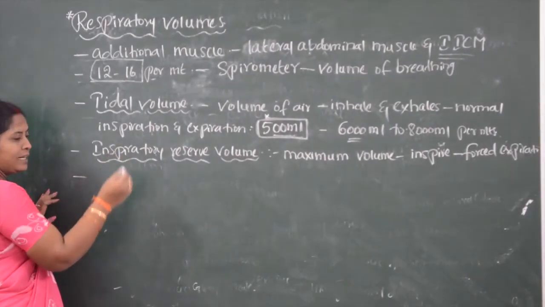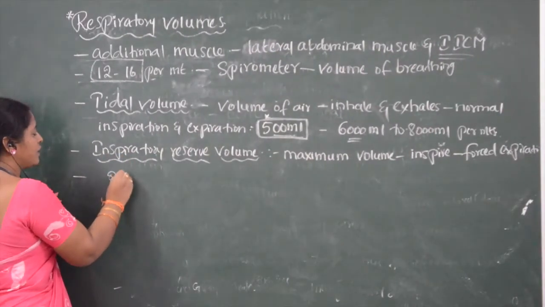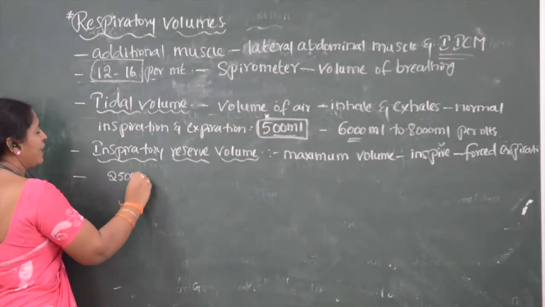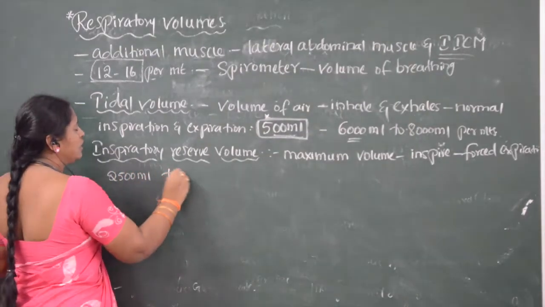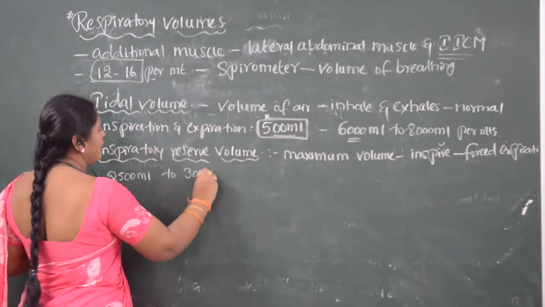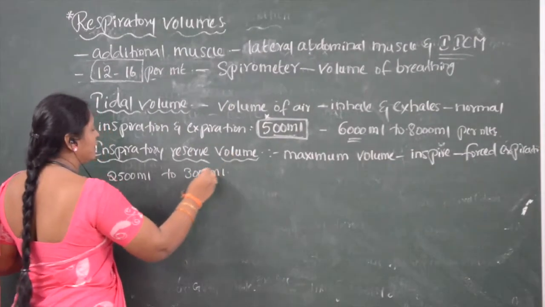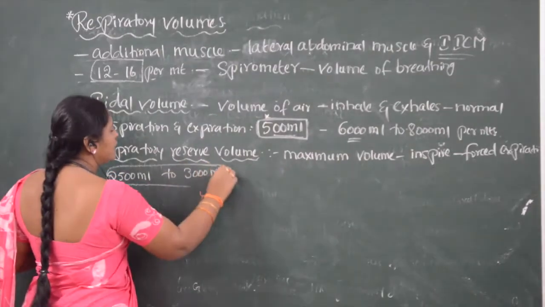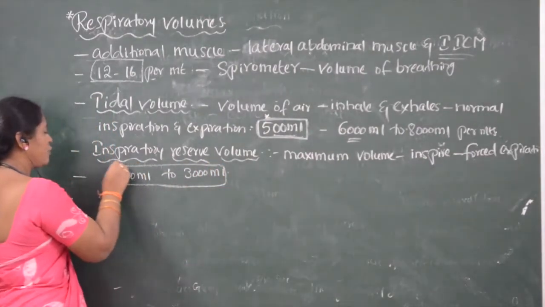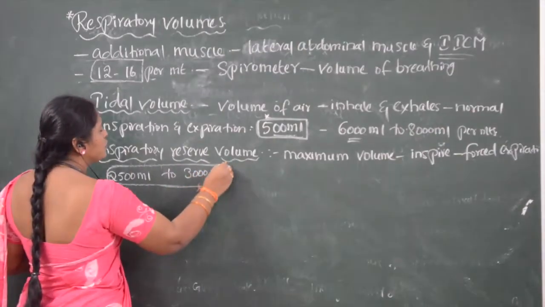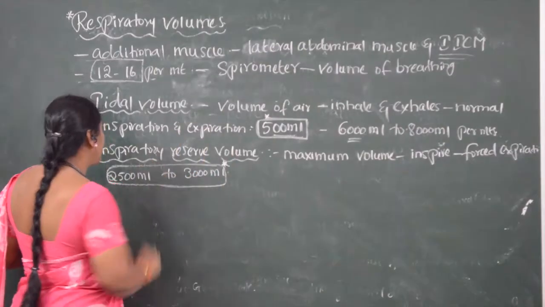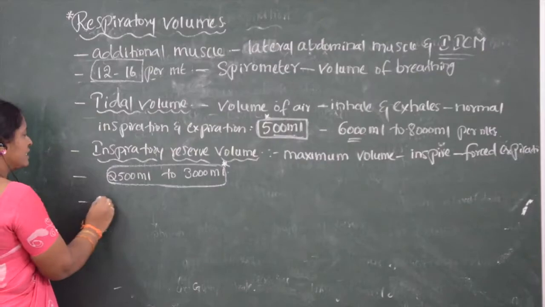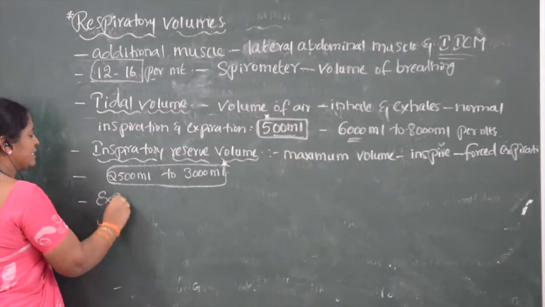The inspiratory reserve volume ranges from 2,500 ml to 3,000 ml. Very important, children, remember these volumes, because sometimes they may ask in the form of problems also. So it is 3,000 ml. Next one is expiratory reserve volume.